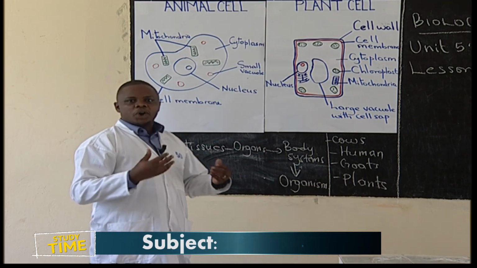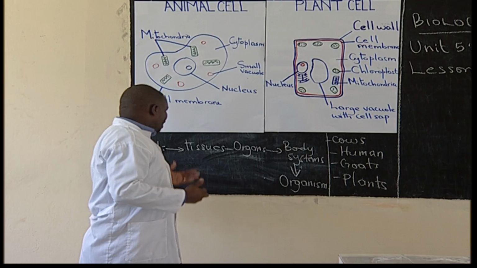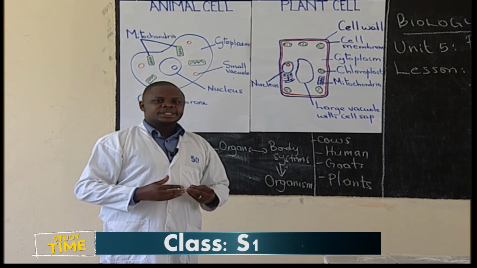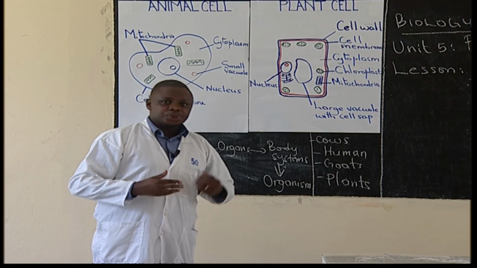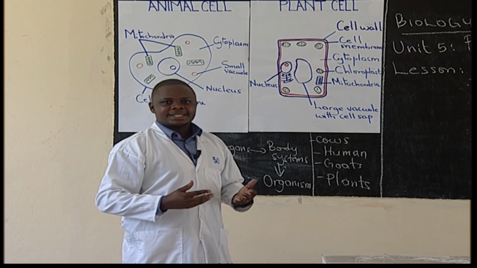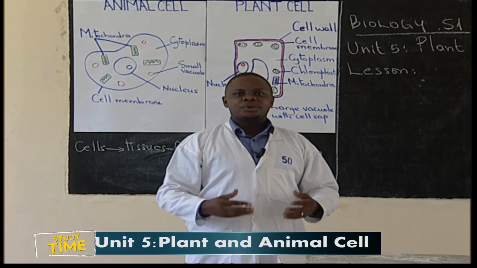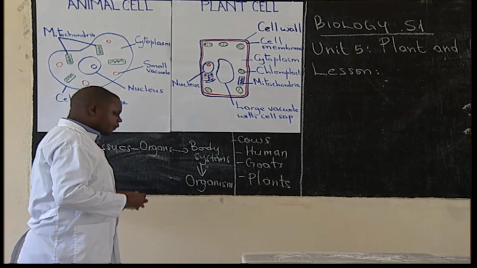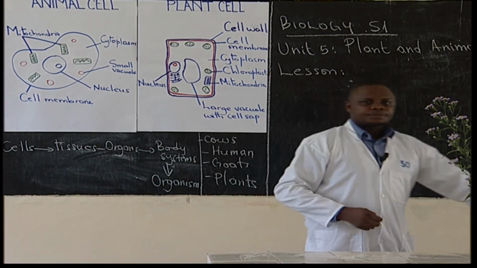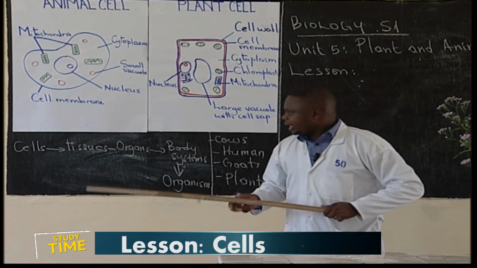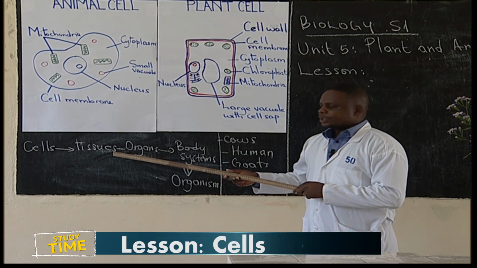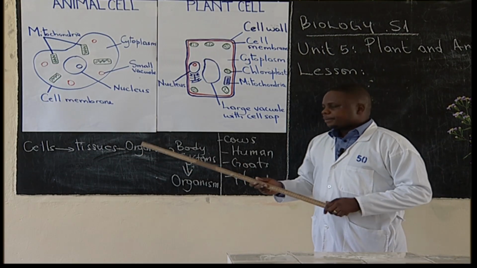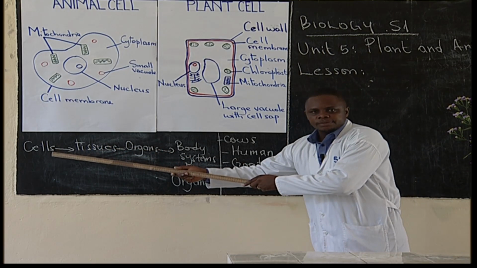From here, we can talk about cells which make a tissue. In other words, we can say a tissue is a group of cells.